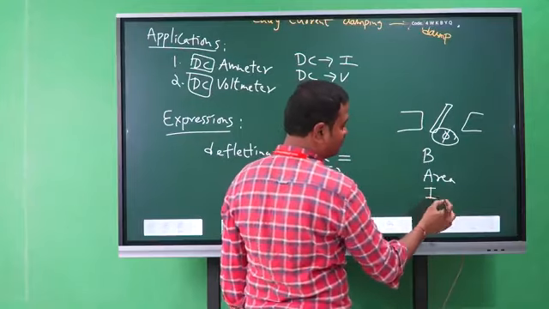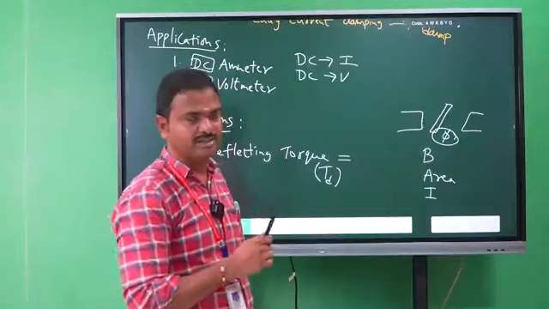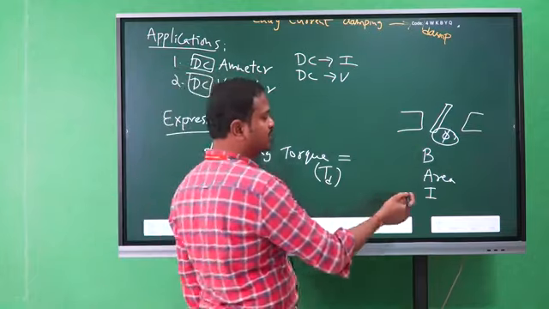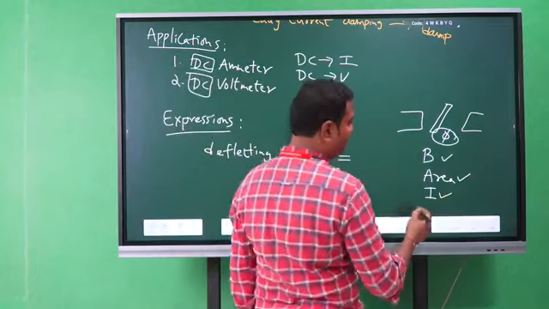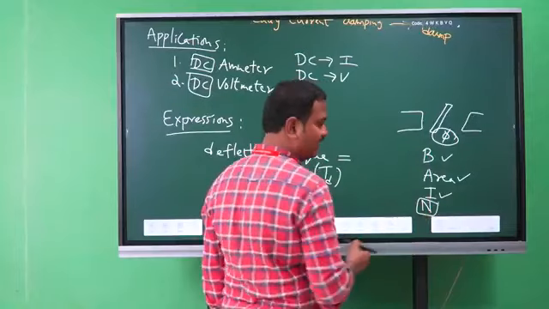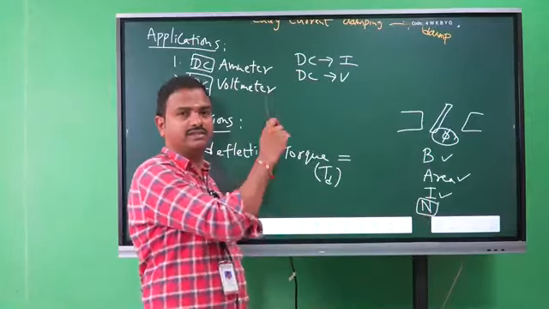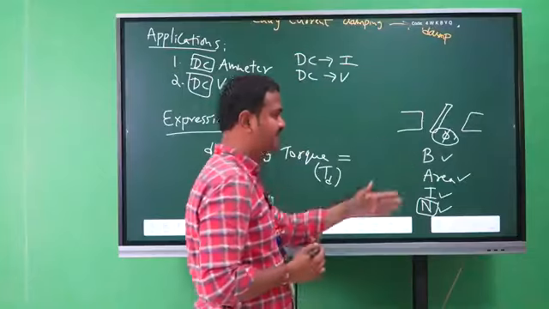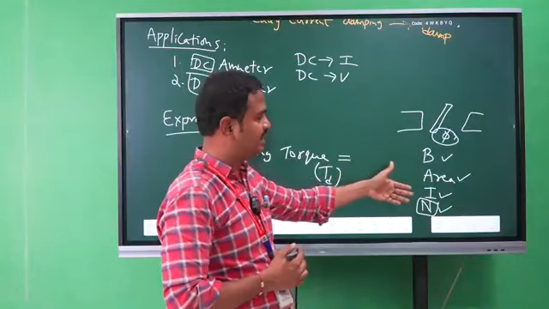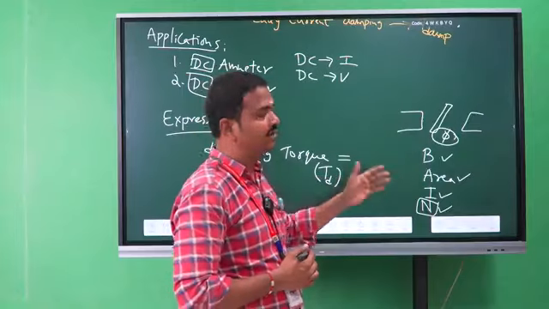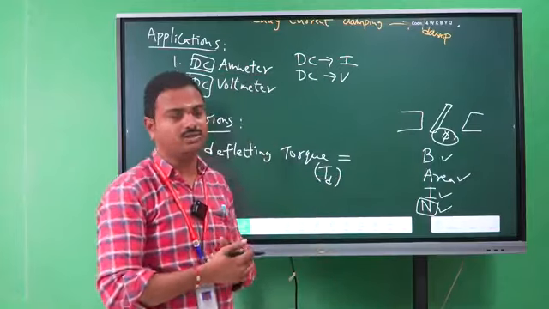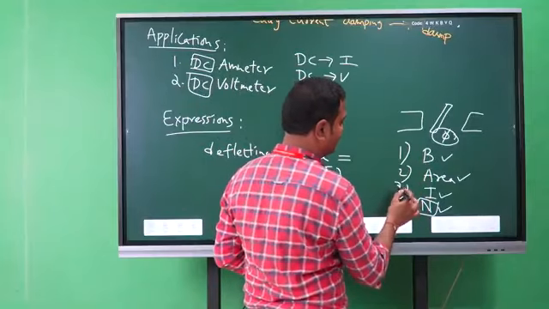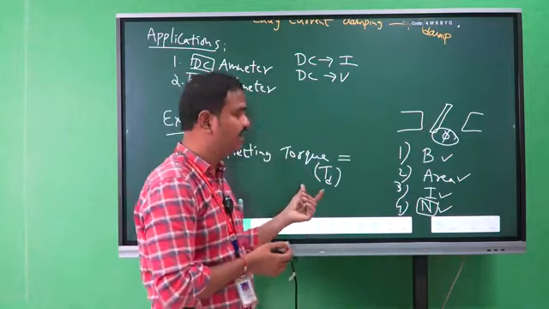Okay, and the current magnitude depends on the D'Arsonval principle, the galvanometer principle. The force is directly proportional to the current flowing through the instrument. So the current magnitude is also one of the factors. And the number of turns N. So the coil has a number of turns, N number of turns. So these are the factors: the magnitude of flux density, the current magnitude, the area of the coil, and the number of turns on the aluminum former. So these are the responsible factors to produce deflecting torque.